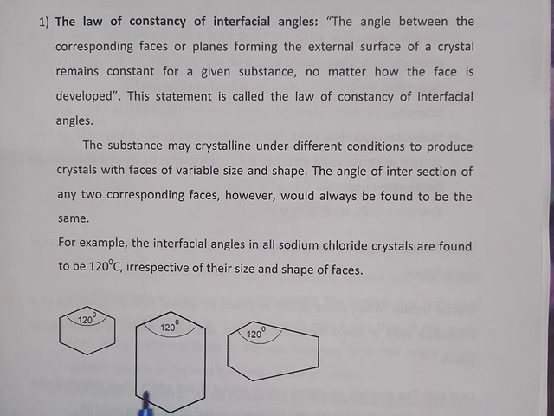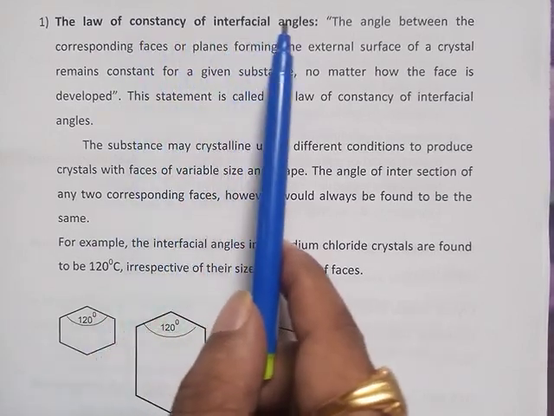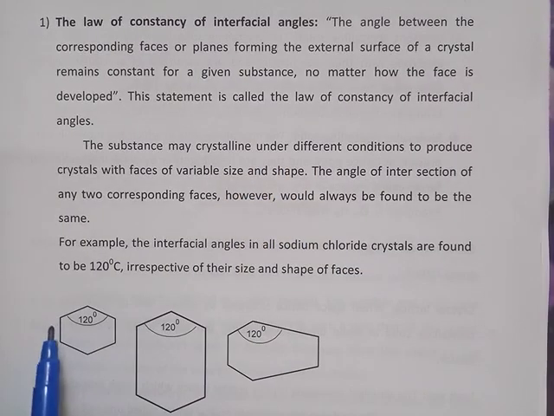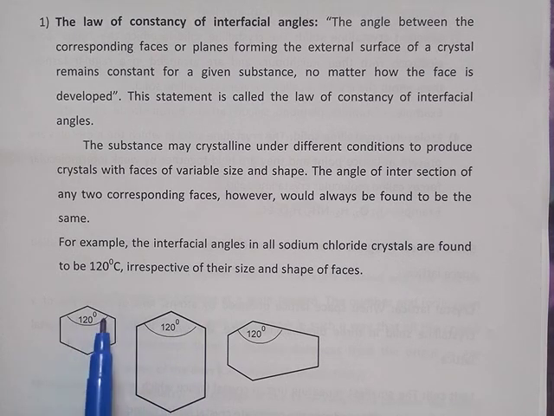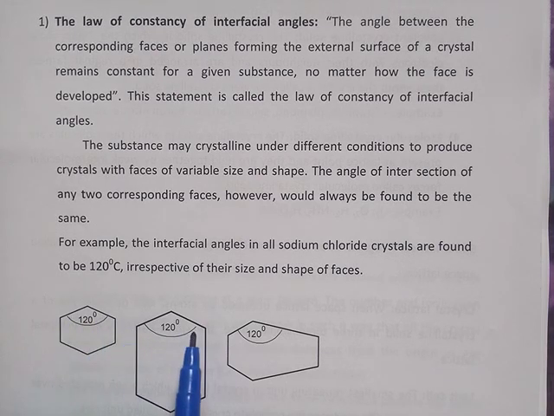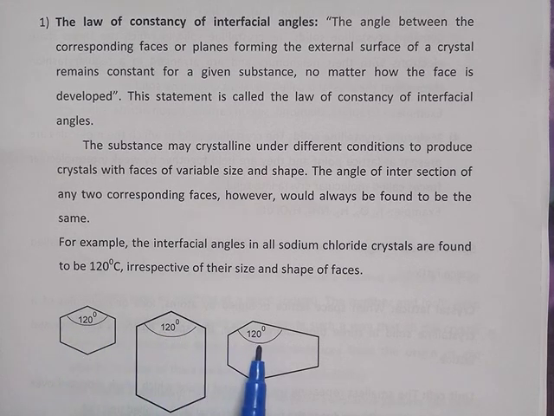Irrespective of the size and shape, the interfacial angle of the crystalline substances remains constant. That is the constancy of the interfacial angles. The angle between the corresponding faces or planes of the external crystal remains constant for a given substance, no matter how these faces are developed.